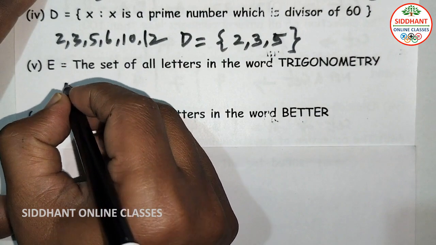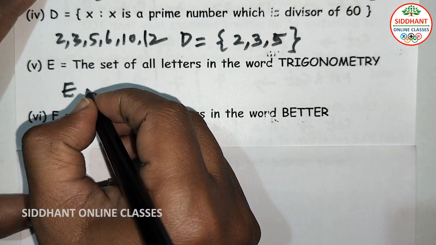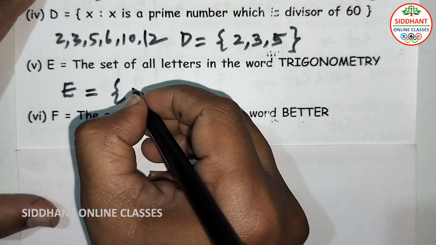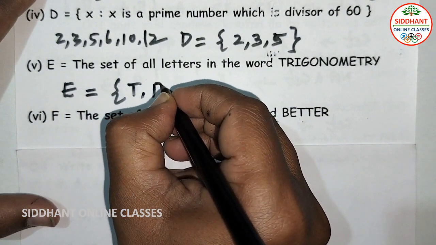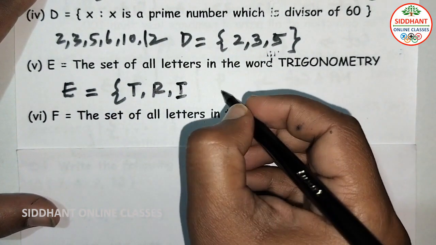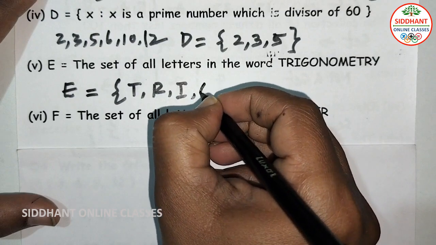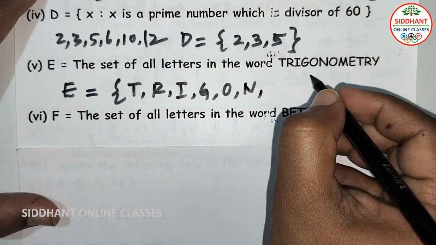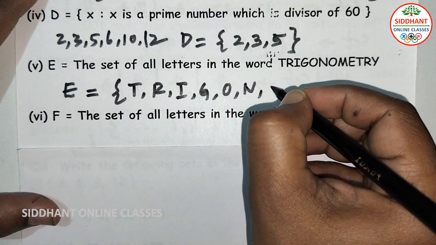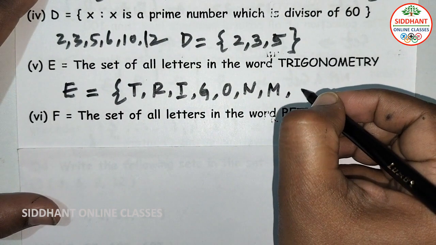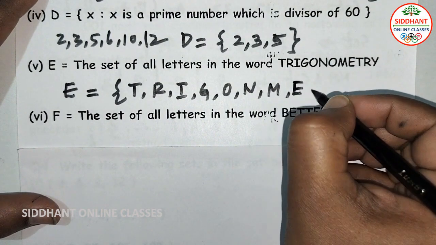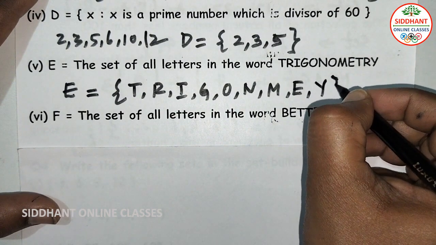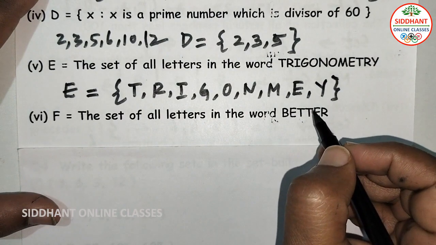So E is equal to: first T, next R, next I, next G, next O, next N, next O is repeated, next M, next E, T is repeated, R is repeated, next Y. So these are the letters.